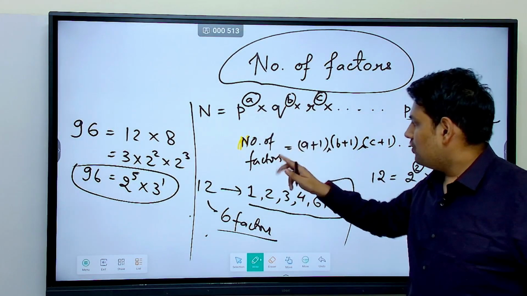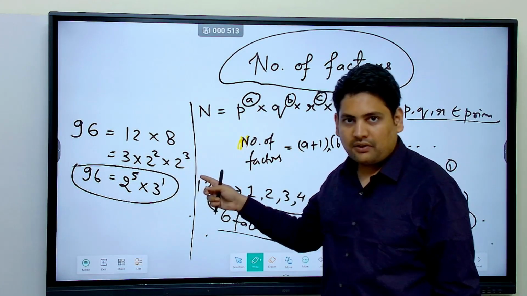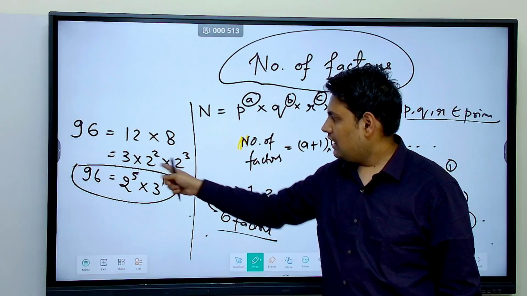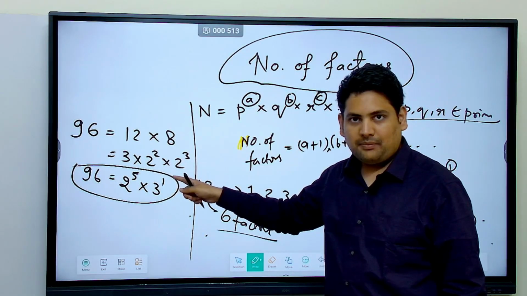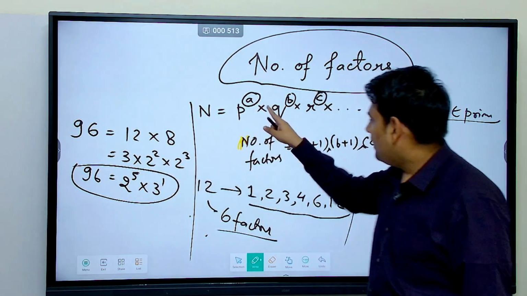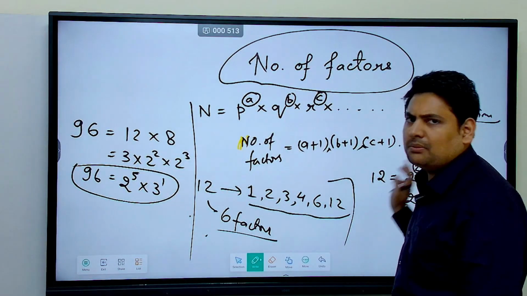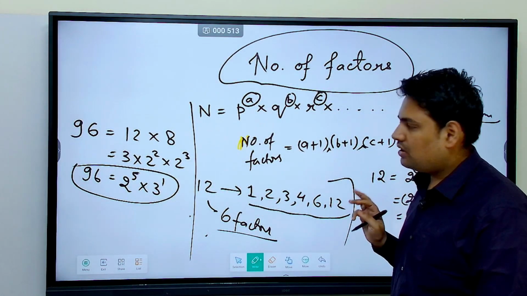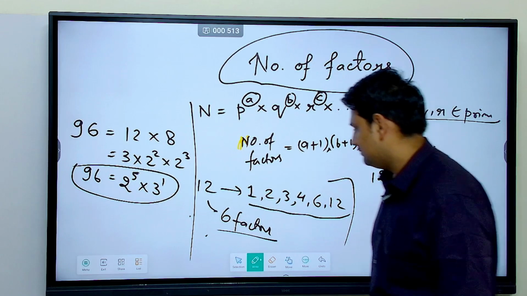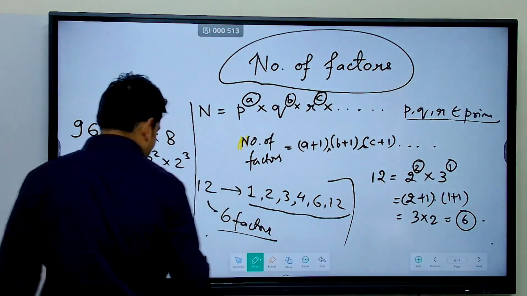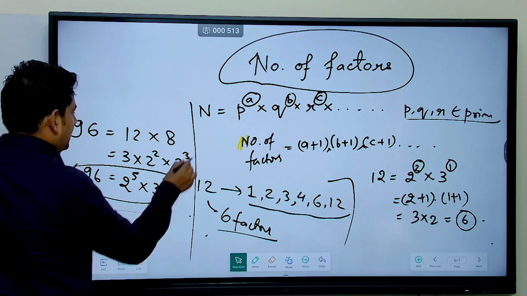Correct? So that is how you count number of factors. Whenever you write any number in prime factor form, prime factorization form, like this, with powers of primes, then you take these powers, add 1 to them and multiply them. That way you get number of factors. Now let's try to do the same thing for 96.